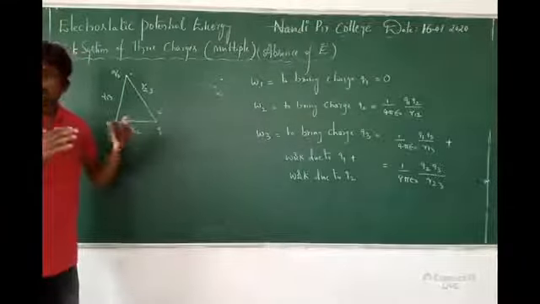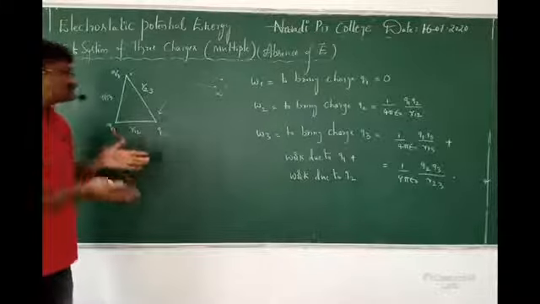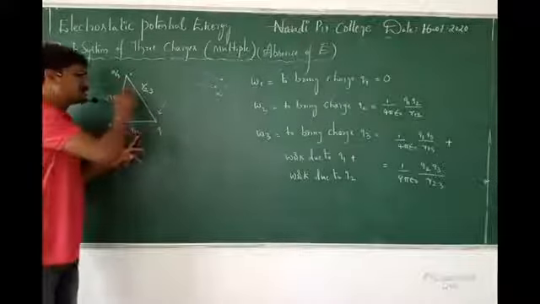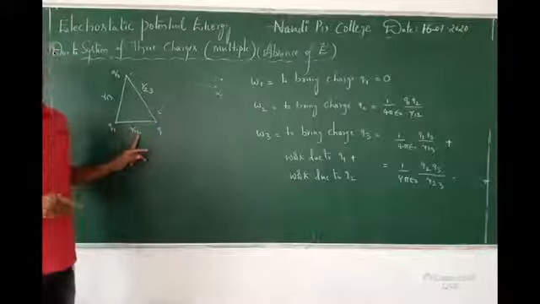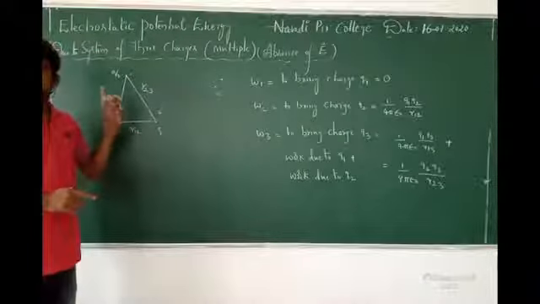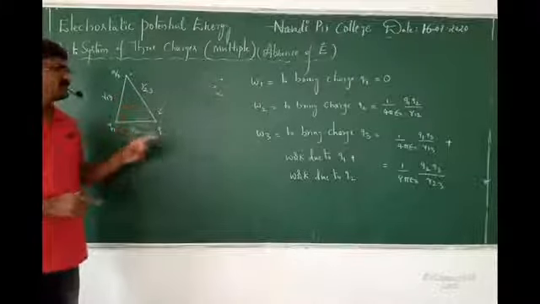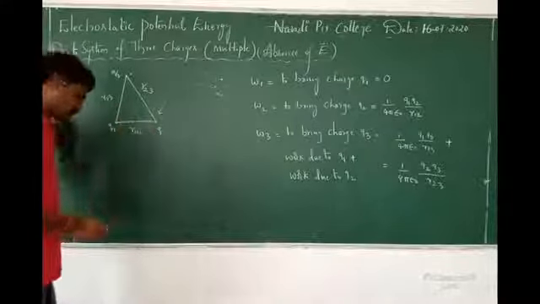The work done is stored in the charges as potential energy. So now how many energies are there? 3.